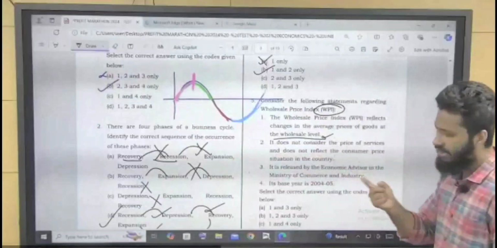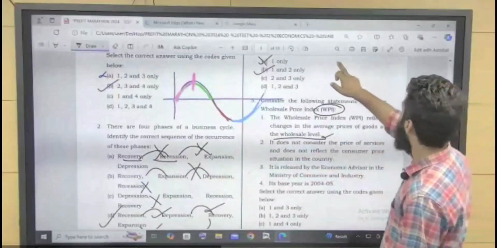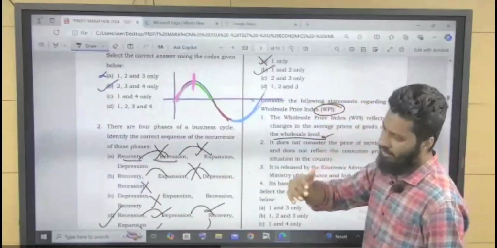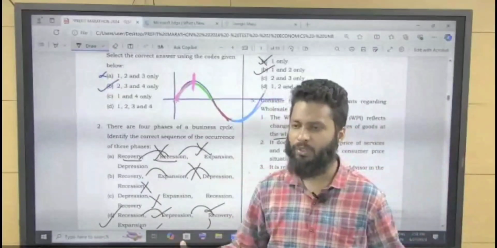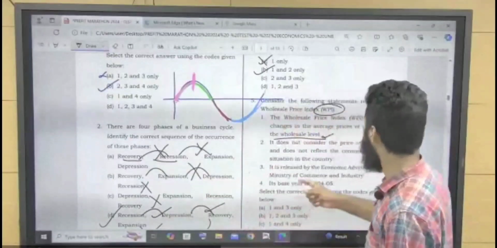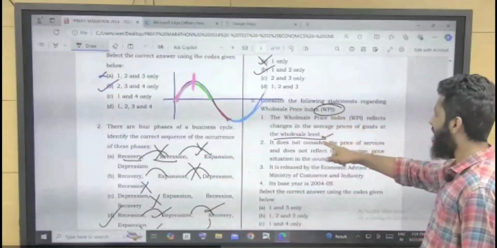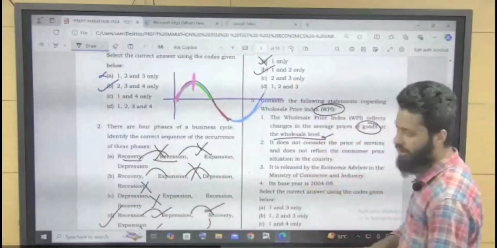And services are not included in wholesale price index because this entire distribution chain is related to goods, commodities, not with respect to services. So wholesale price index talks only about goods, commodities, not about services.